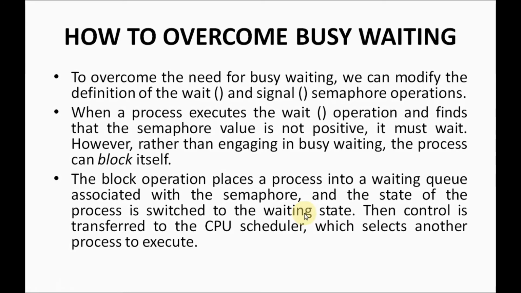Getting, guys? This is the solution here. Instead of waiting indefinitely, instead of waiting until P1 finishes, P2 can block itself. Once it is blocked, it can move into a waiting queue. Then the CPU scheduler can take that P2 and allocate the processor to P2 if it wants. Getting, guys?